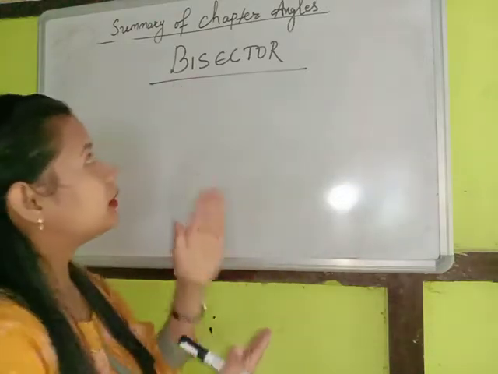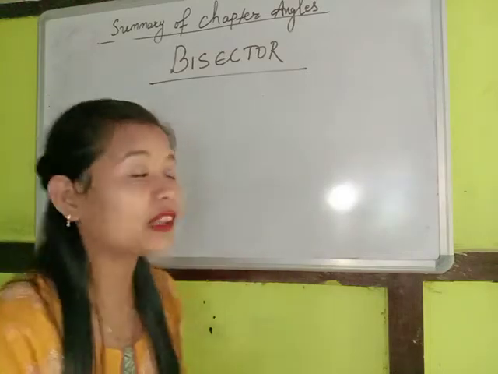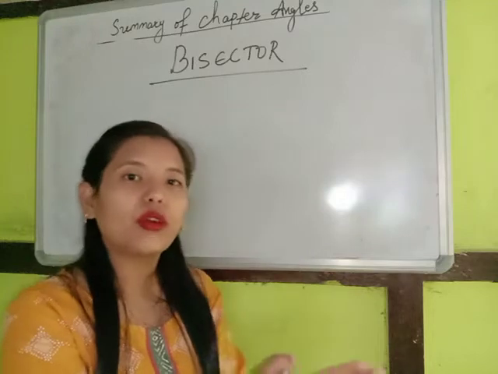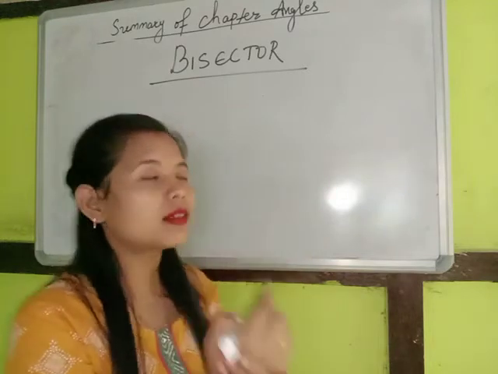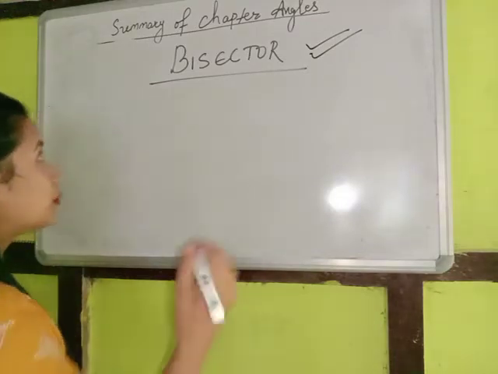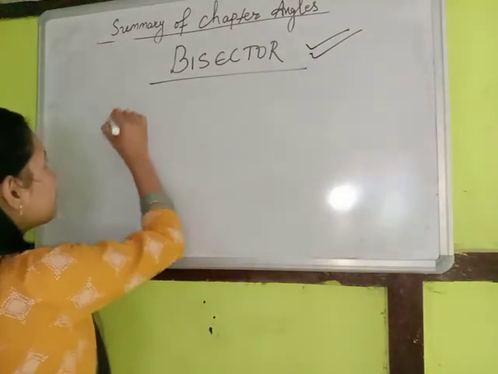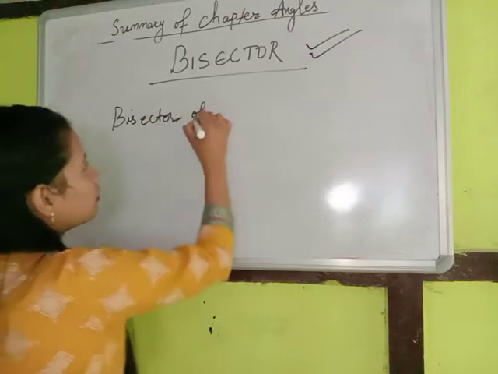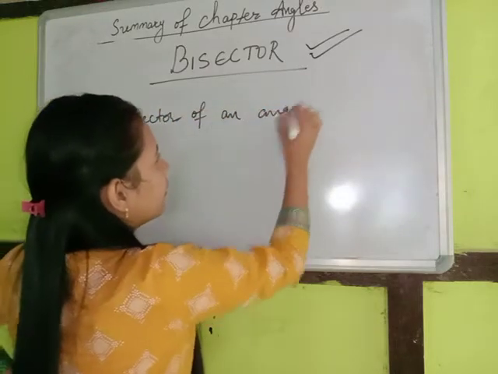So whether it's a ray or a line which bisects, which divides the given angle or a line into two parts, it is named a bisector. It will be more clear when I explain this. So I'm going to explain the bisector of an angle.